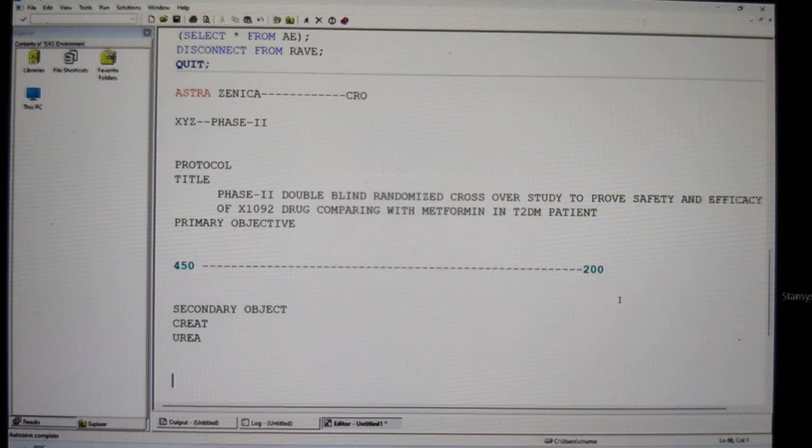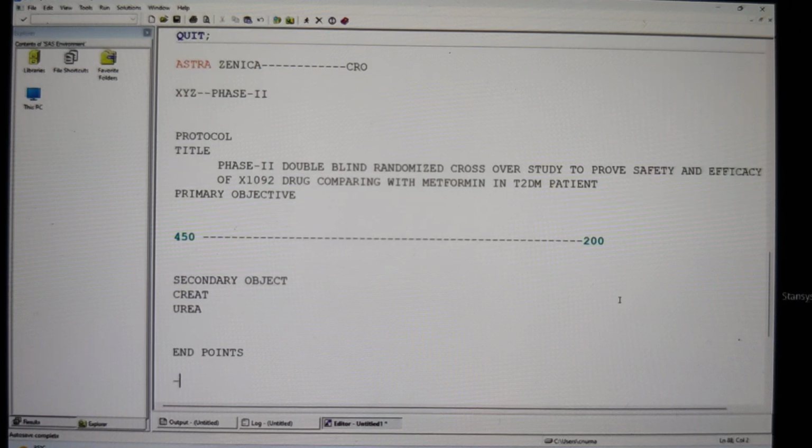And along with that, you need to understand we are going to have endpoints. So you should understand the endpoints as well. What is the primary endpoint of the study? What is the secondary endpoint of the study? So for example, if you have a study like this one, it is a 90-day study, and I'm going to give the 90-day treatment to everybody. Then for a subject, for example, subject 101, a patient in the starting has got 450 mg per ml. It's a 90-day study. According to my study protocol, every day in the morning after lunch I should give one tablet, and after the dinner I should give one tablet. That is the study protocol.